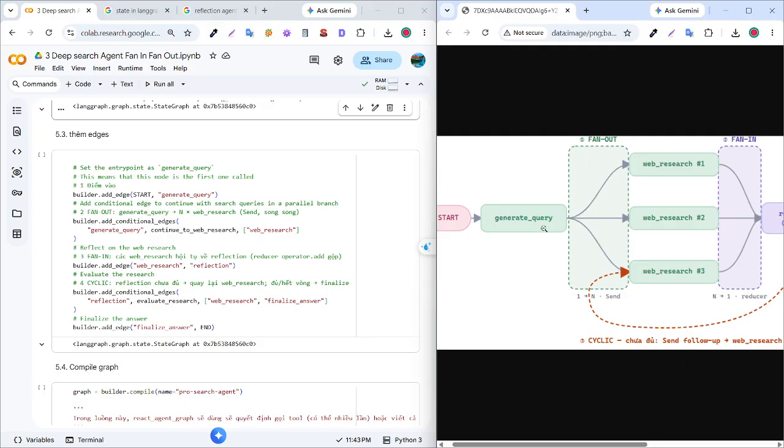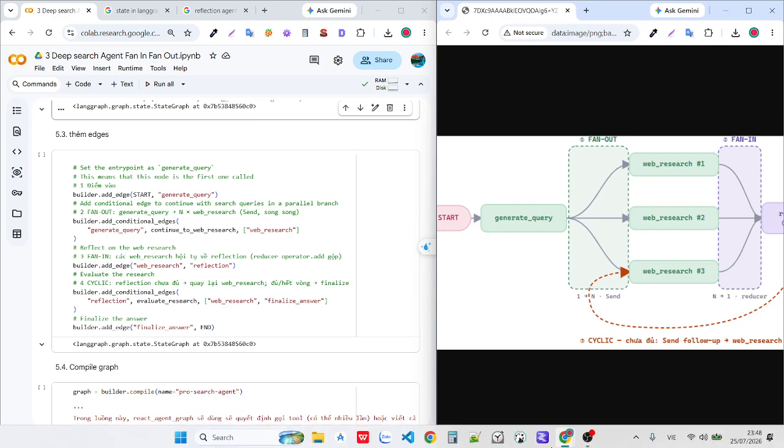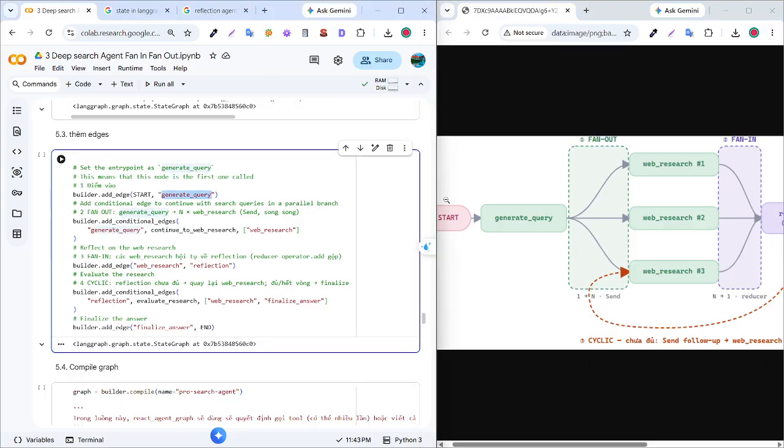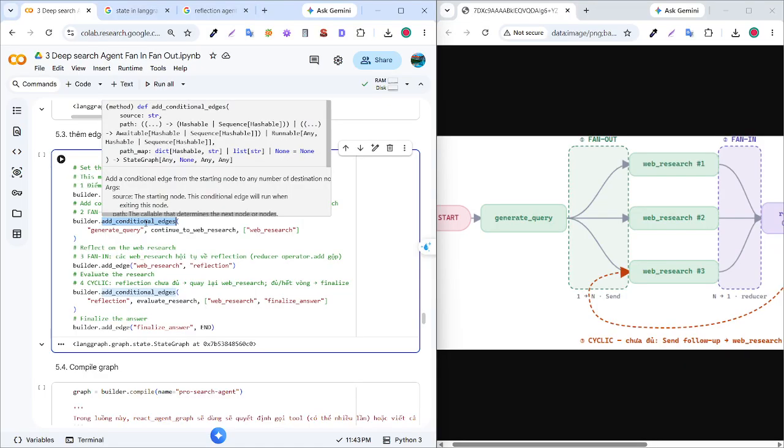Now, when you have a node, you need to have the edge in LangGraph to match the nodes together. I will start with generative query, and next I will use the add conditional edges function in LangGraph.